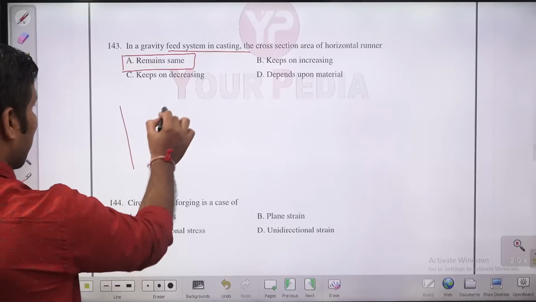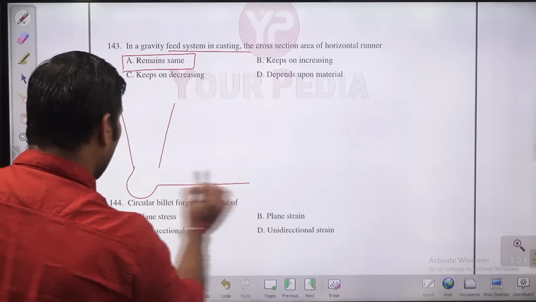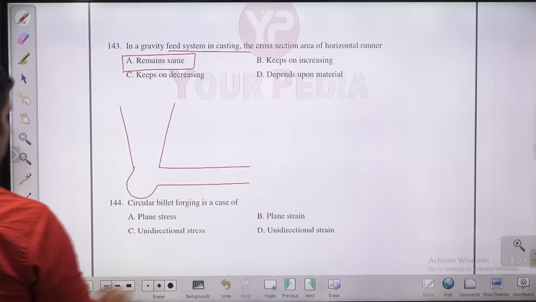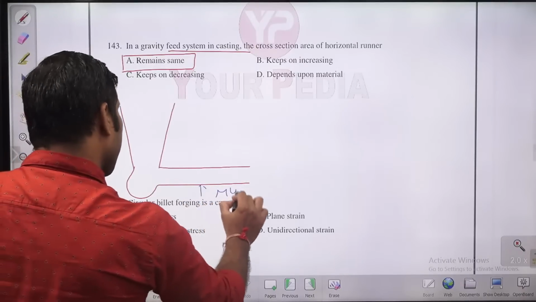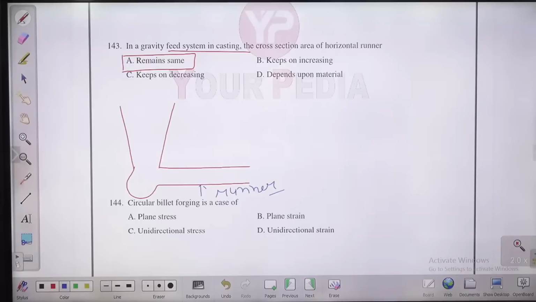Sprue, right? What will you do? It will be something like this. Then you will have the runner. So this is the runner. Generally, we provide some kind of cylindrical shape. So the area is going to remain the same. So A will be the answer.